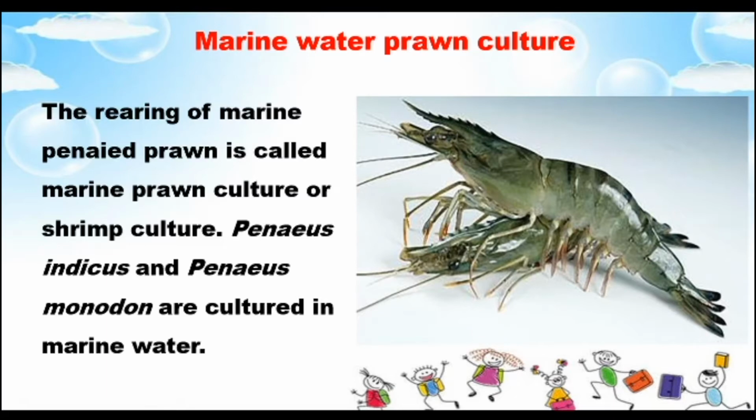So look at this picture. So these are the prawns. There are two varieties which may be cultivated in the marine water. How do we cultivate in marine water? We have to choose the seashore, then separate that area from the sea and cultivate, or we can take the sea water into a cultivating field and cultivate. So this is the good method.